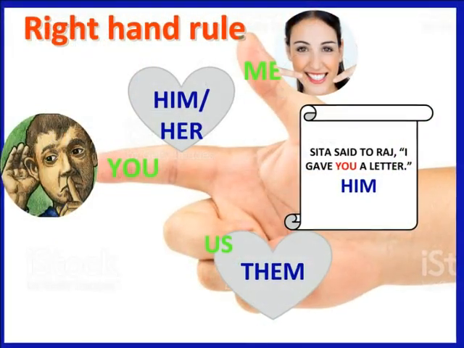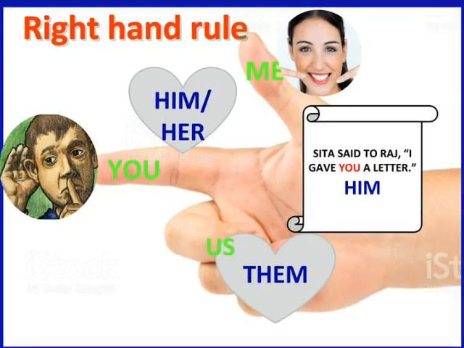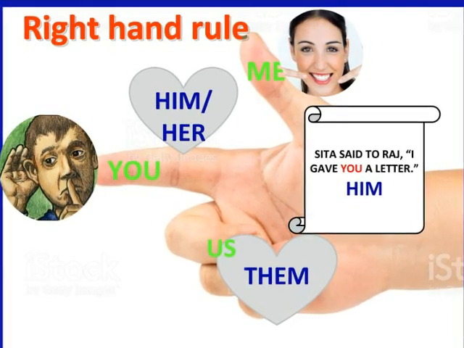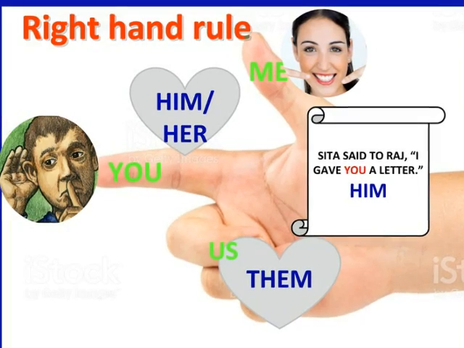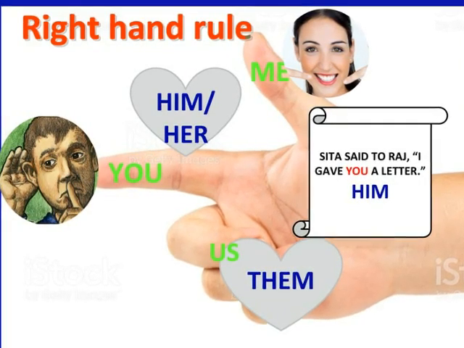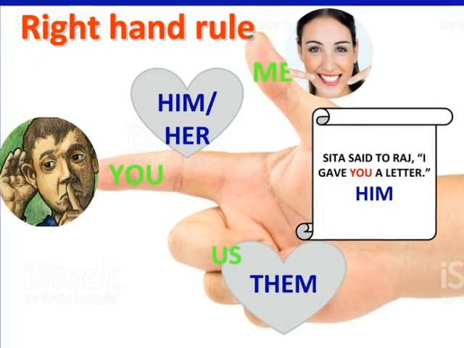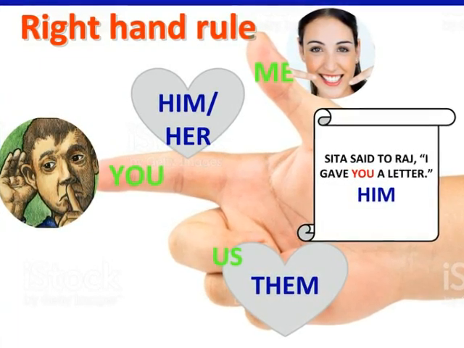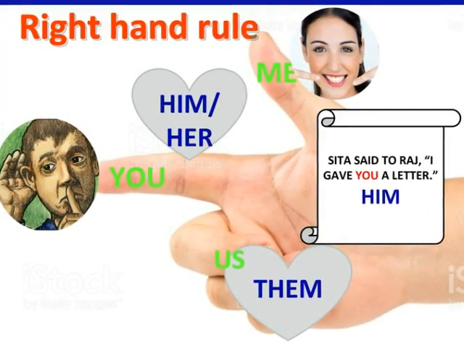Now you make your right index finger pointing others. It is a right hand rule technique representing object me, you, us. Me refer the speaker and you refer the listener, and it has to be changed into him or her based on the speaker and the listener. Similarly, us referring the plural form has to be changed into them.